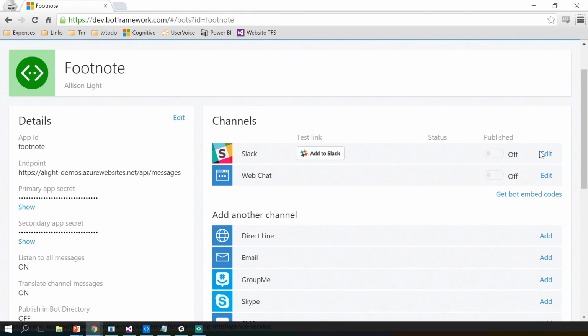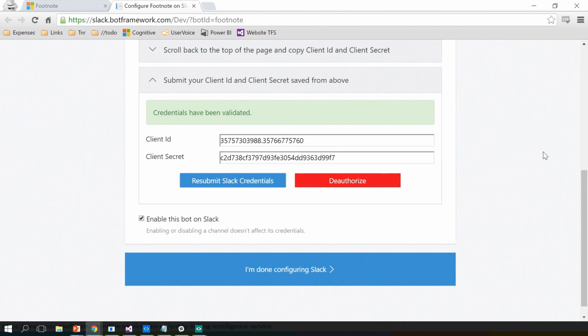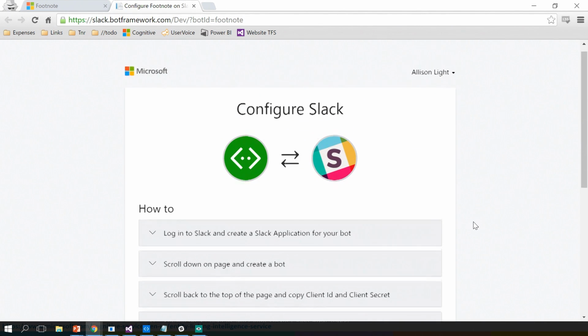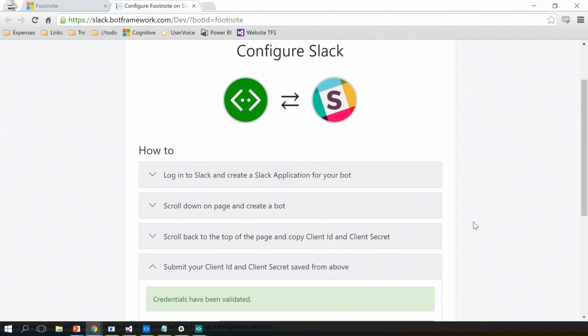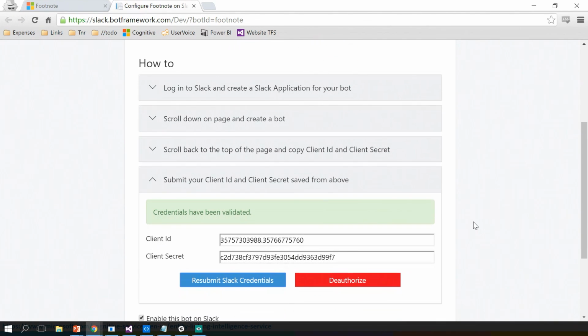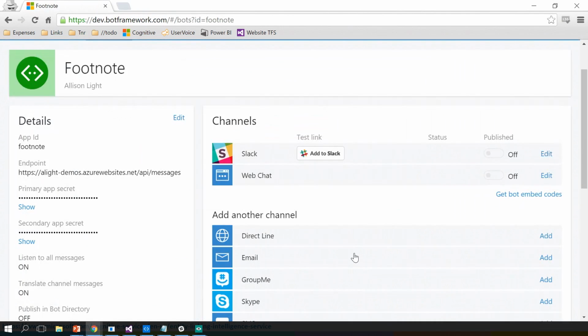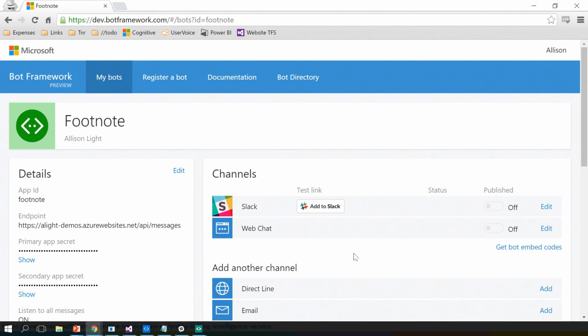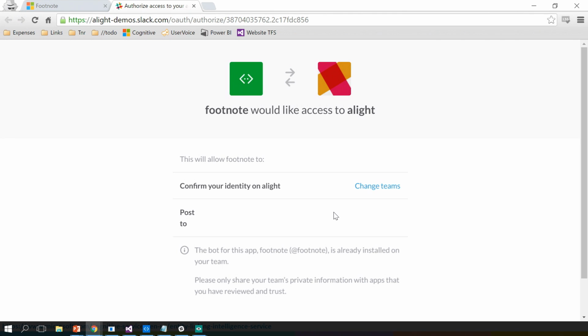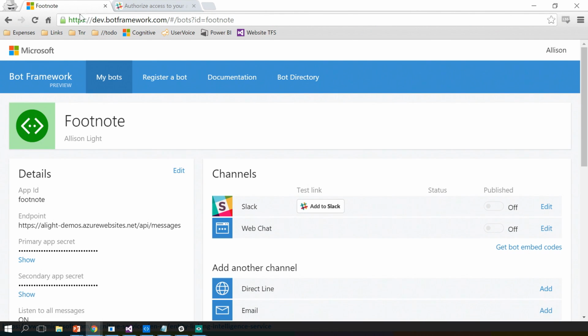But say I wanted to add the Slack channel. This is sort of the interface that you're going to be seeing when you're actually going through. It does step-by-step how to log into Slack, create a little bot application, what you need for your client ID and your secret ID. And then once you're done, you can say, I'm done configuring Slack, and it's all set up. And then to actually add it to the Slack channel, I just have to hit this button. And so what that does is it takes a second to load. Sometimes it takes 2 seconds to load.